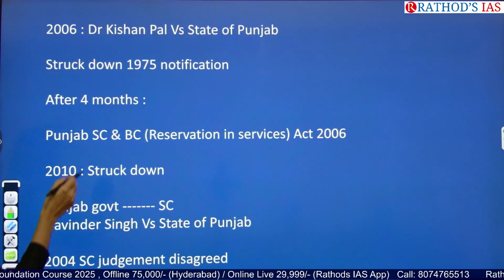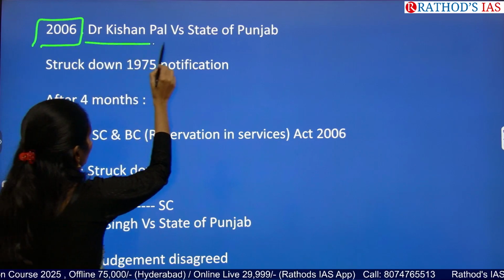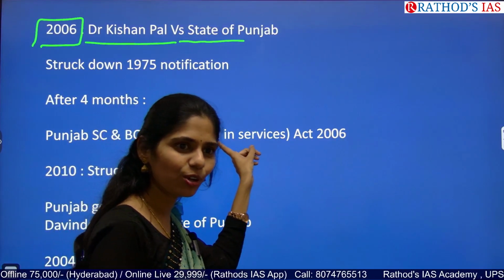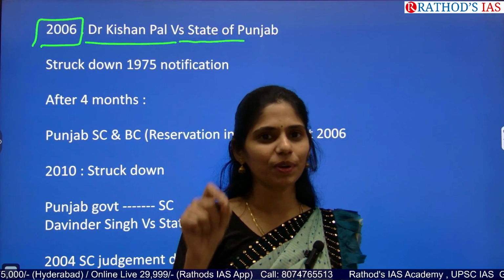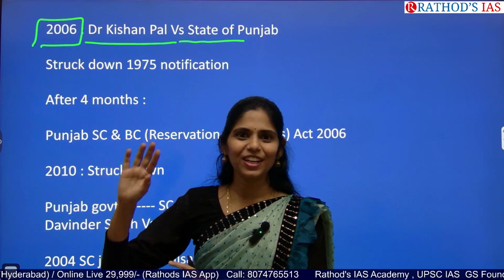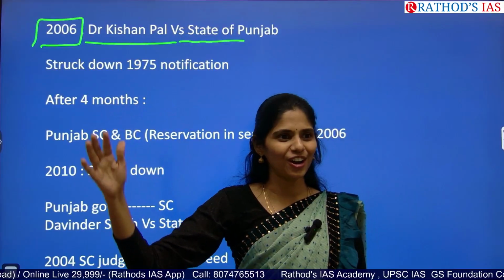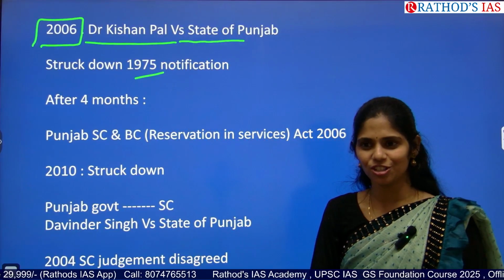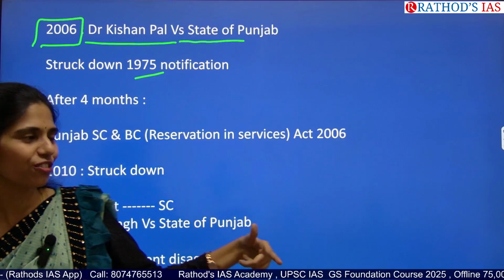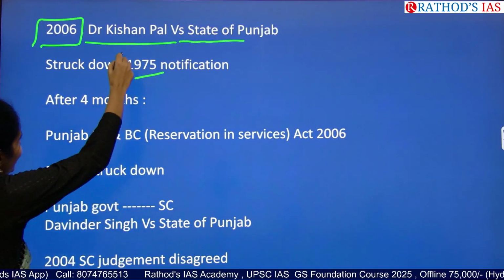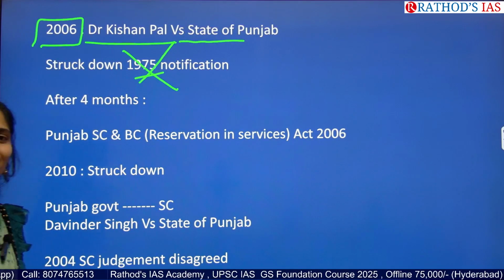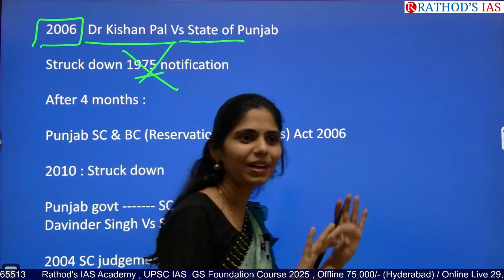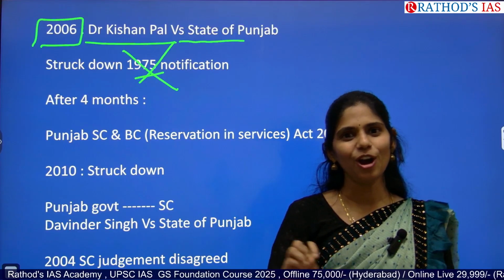And later on, in 2006, one more case, that is Dr. Kishan Pal versus State of Punjab. In Punjab, they had already come up with it in 1975, no? After that, in 2004, the Supreme Court struck down AP's law. But in Punjab that law was still going on. So in 2006, that same notification of 1975 was challenged. The Supreme Court had already given judgment in 2004, so they followed the same judgment and struck down this 1975 notification of the Punjab government. So as of now, till 2016, there is no subclassification of SCs in either AP or Punjab.